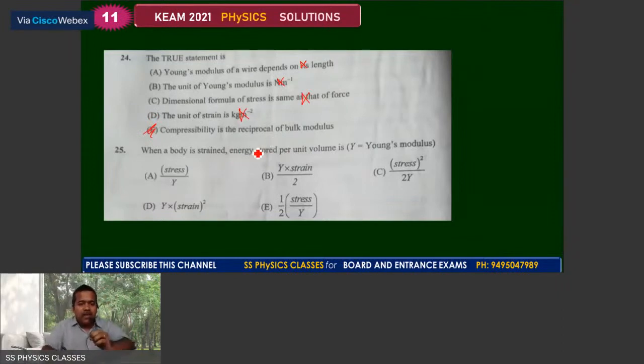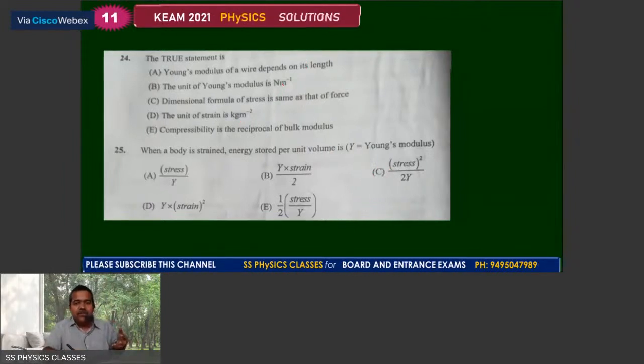Number 25. When a body is strained, energy stored per unit volume is equal to half into stress into strain. You can express it in terms of stress or strain, and you get the correct answer for 25 as the third choice, third one.